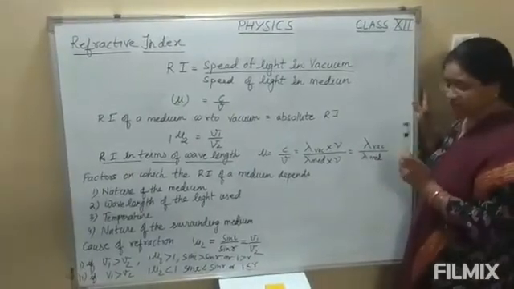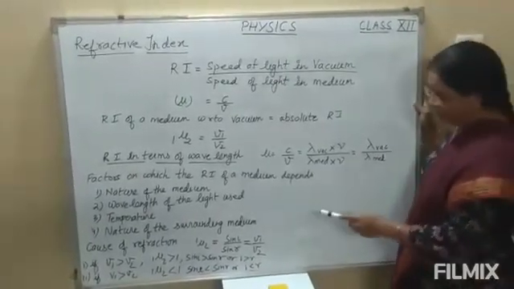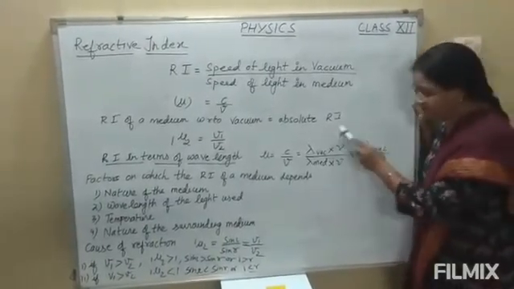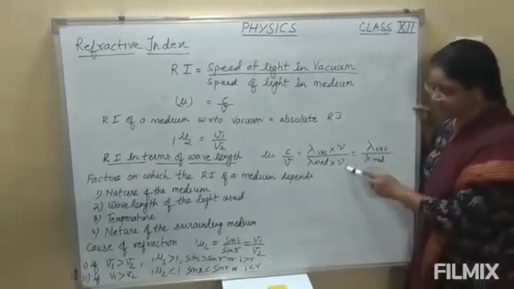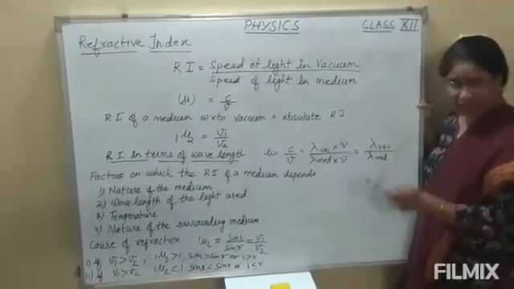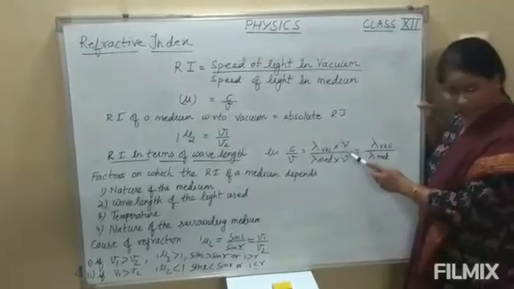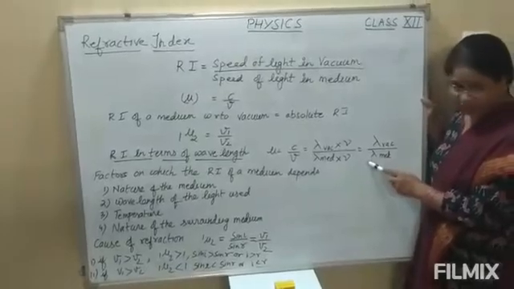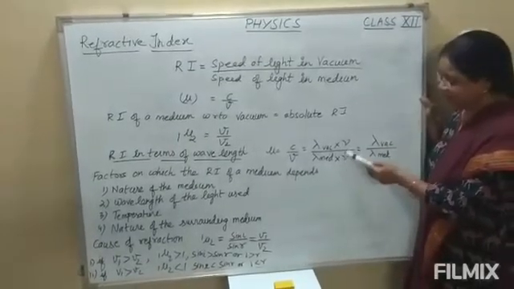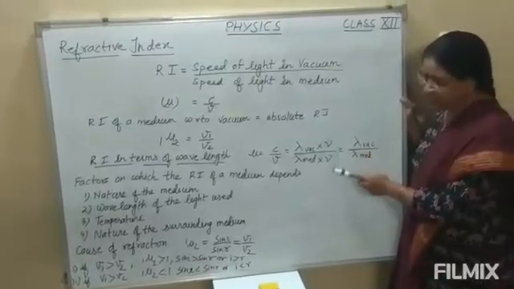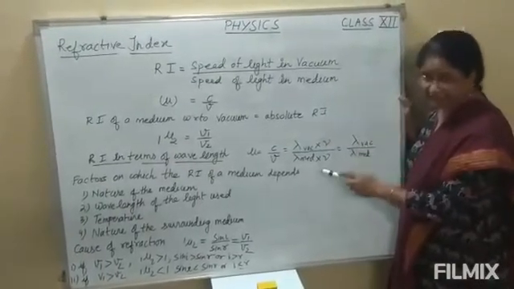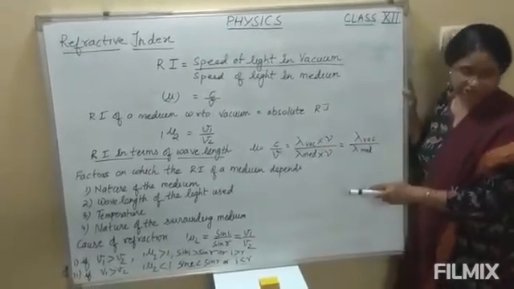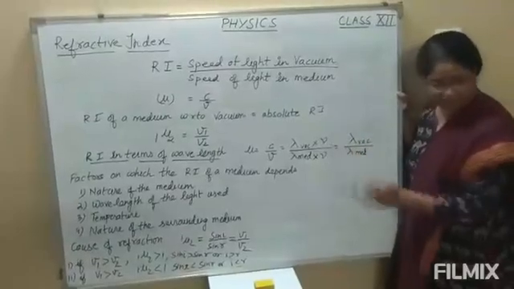Dear student, just keep it in mind, when a ray of light passes from one medium to another medium, the frequency of light will not change. Why will it not change? As you know, the frequency of light is nothing but the number of waves passing through the medium. So when the waves are passing from one medium to another medium, the number of waves will not change. So the frequency will remain the same.